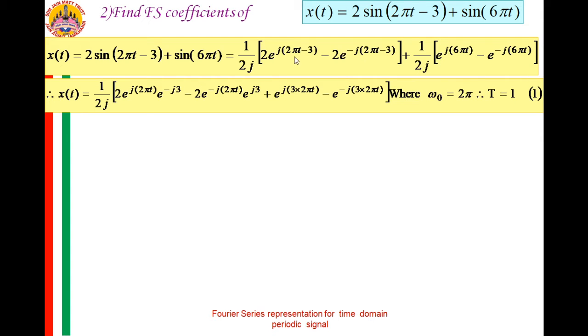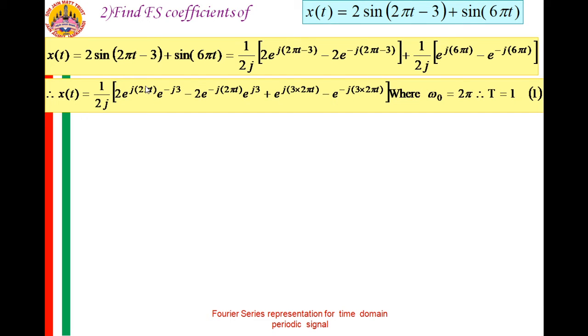Now I'll just split these terms here. If you split this, you will observe 1 by 2j, 2 into e raised to j2 pi t e raised to minus j3, minus 2 e raised to minus j2 pi t e raised to j3, plus this term. You can also write 6 pi t as 3 into 2 pi t, and this minus 6 is minus 3 into 2 pi t.